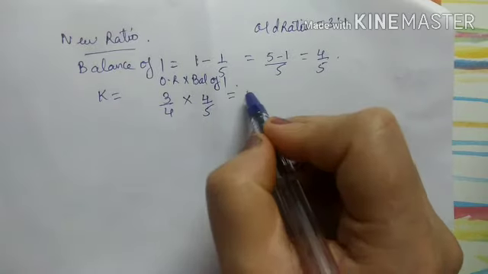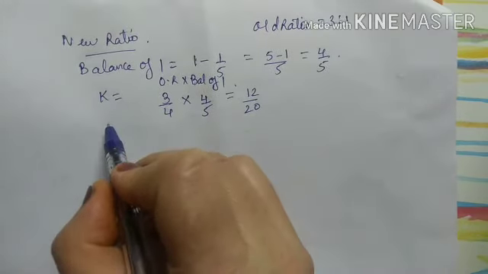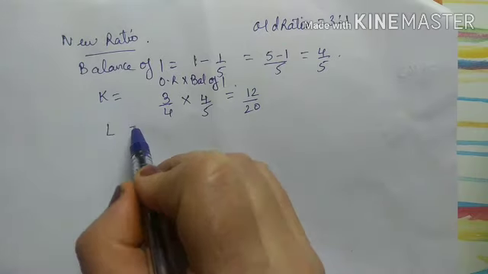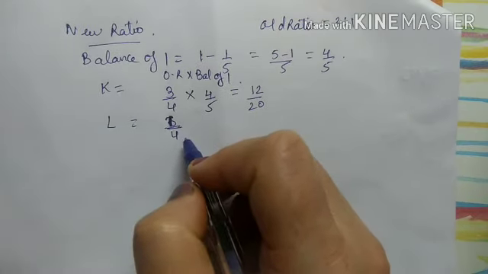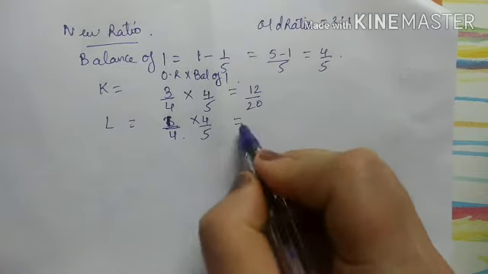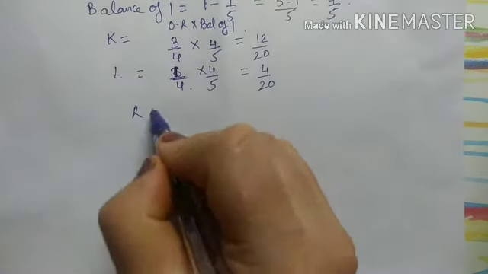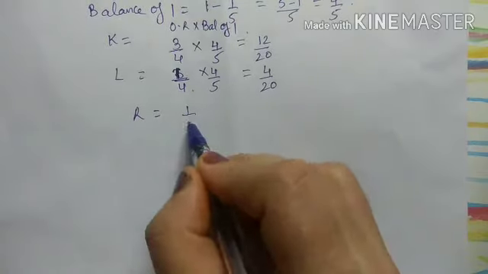So 3 4s are 12 upon 20. Now for next partner is Lal. So Lal's old ratio is 1 upon 4 into balance of 1, that is 4 upon 5. So 4 upon 20. And Ram is coming for 1/5 share.